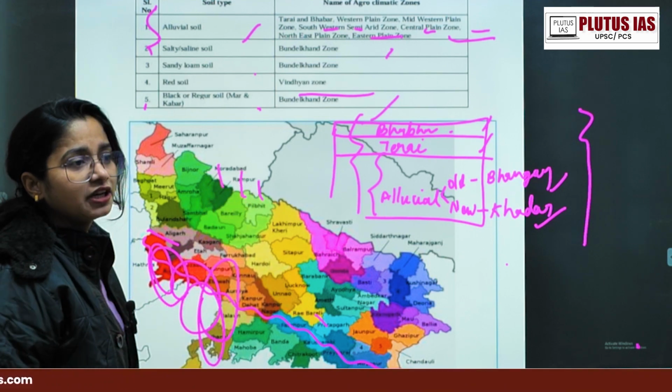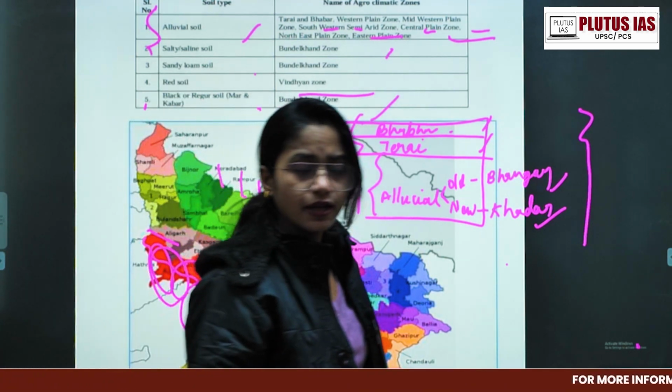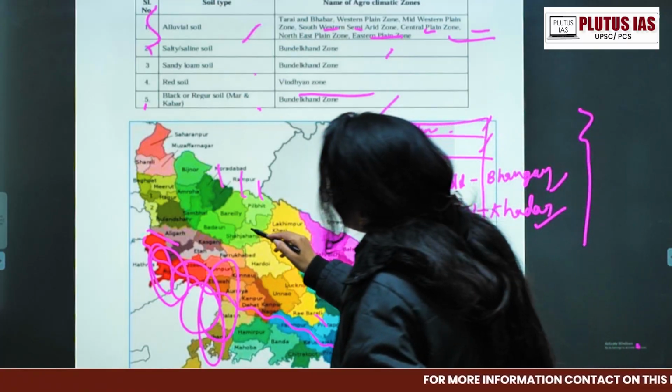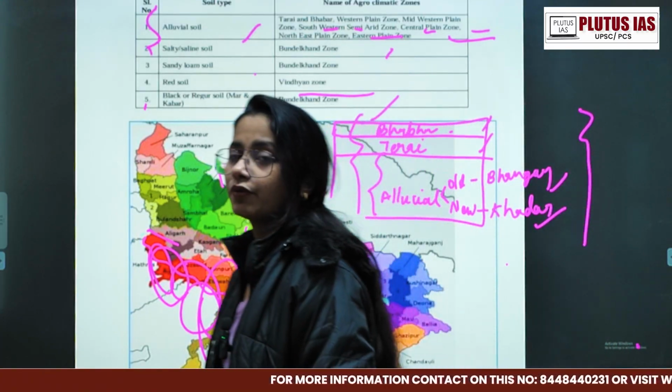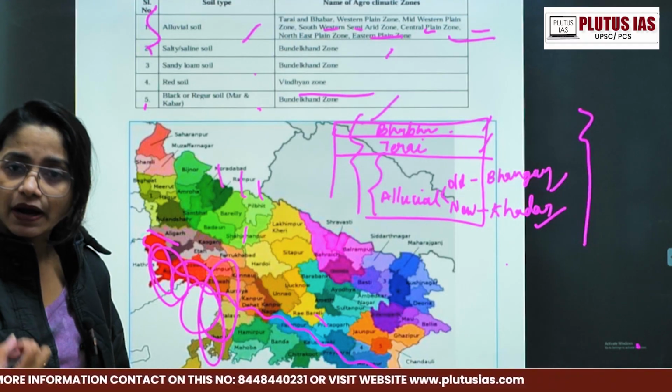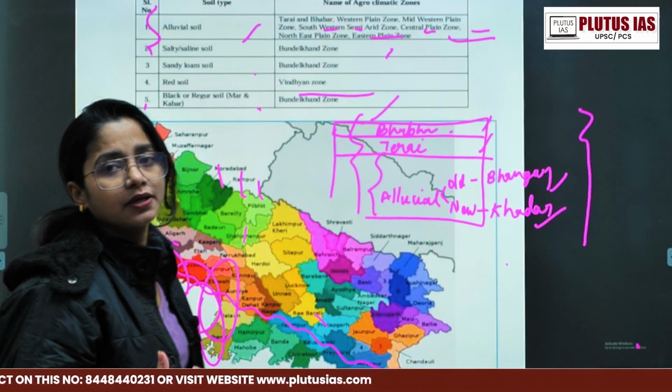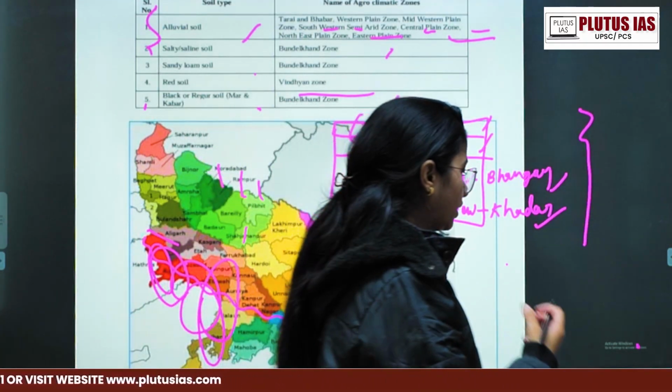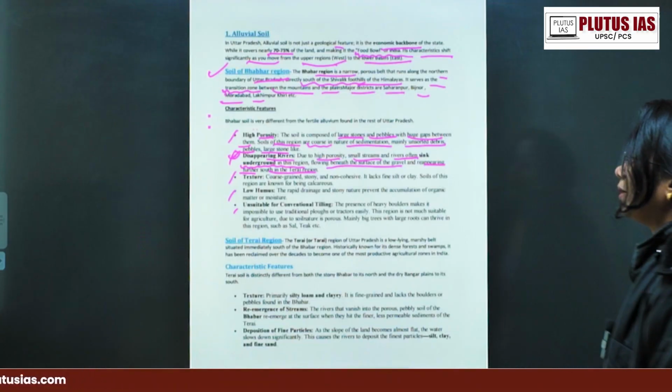And you will feel that, okay, after this there is no river, like that. So they will again reappear in the Tarai region. Why? Because compared to your Bhabar region, the size of the soil particle is comparatively lower, right? So there it reappears. Okay? Next, what is its texture?